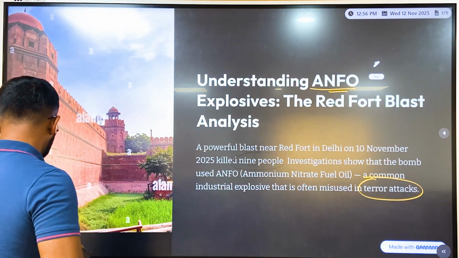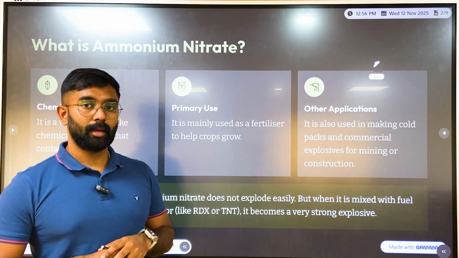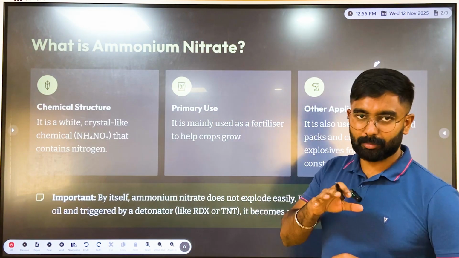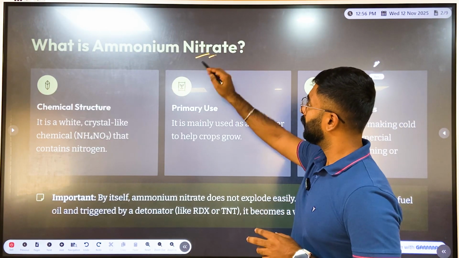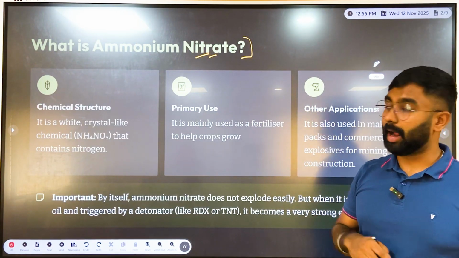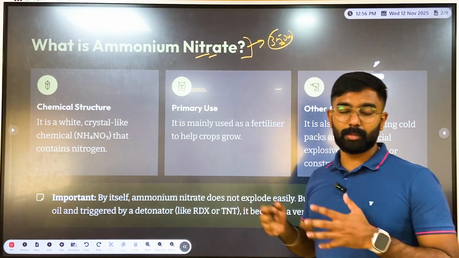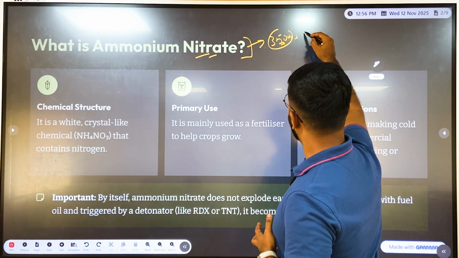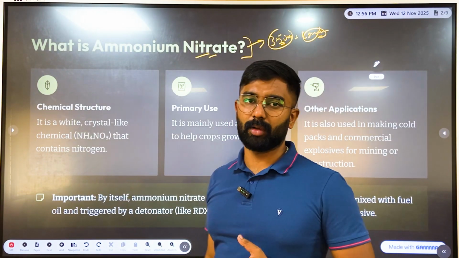As we have already talked about the context, around 9 people died and many were left injured, all because of a particular blast. After further investigation, the police found that the explosives were made of ammonium nitrate. More than 350 kg of ammonium nitrate was found in certain areas, along with some other ammunition, including rifles and other explosive ammunition.